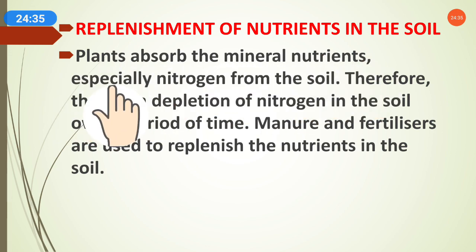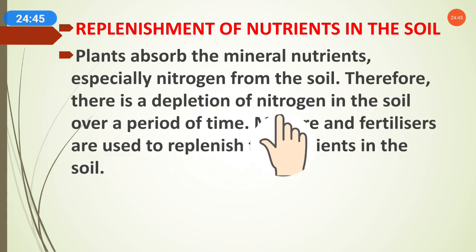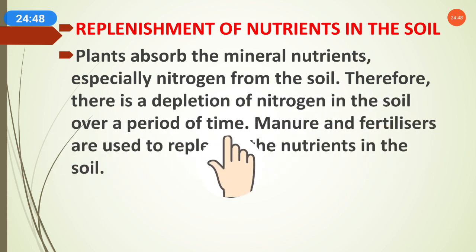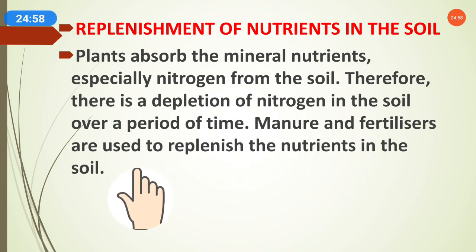Plants absorb mineral nutrients, especially nitrogen, from the soil. Therefore there is a depletion of nitrogen in the soil over a period of time. After some time there will be a lack of nitrogen in the soil. So how will this be replenished, how will it be refilled? Manure and fertilizers are used to replenish the nutrients in the soil. We put manures and fertilizers in the soil so that the soil is enriched with nutrients and minerals.